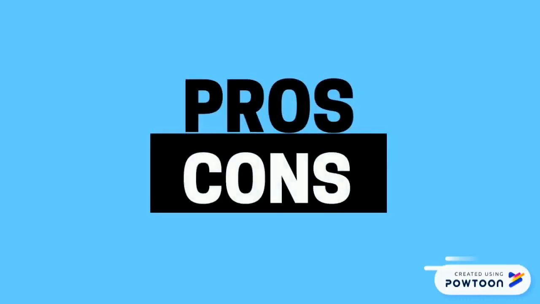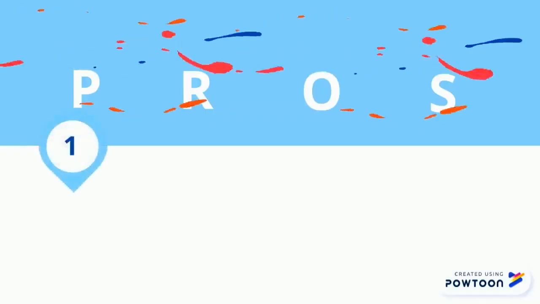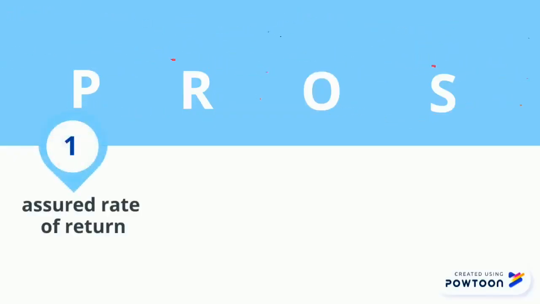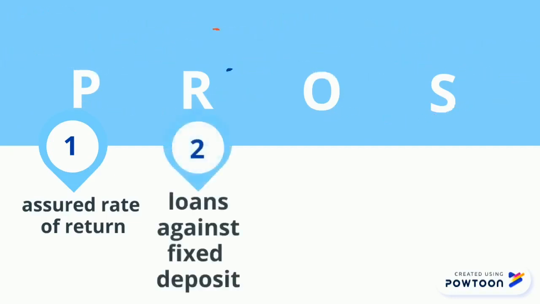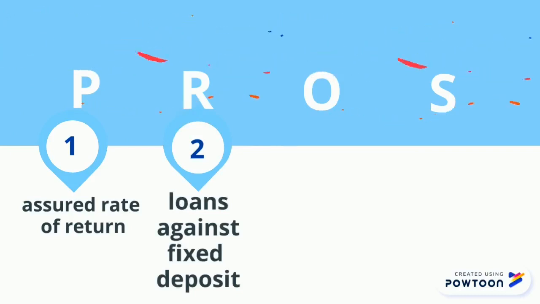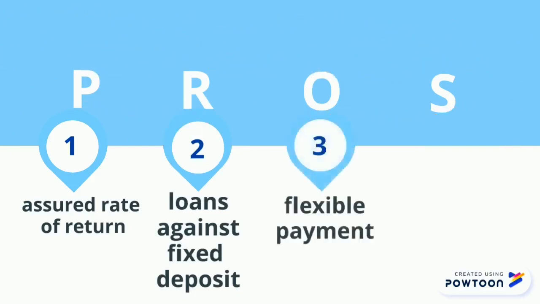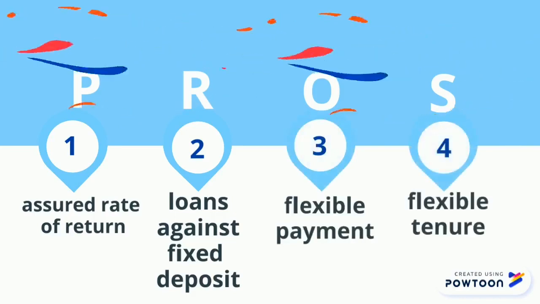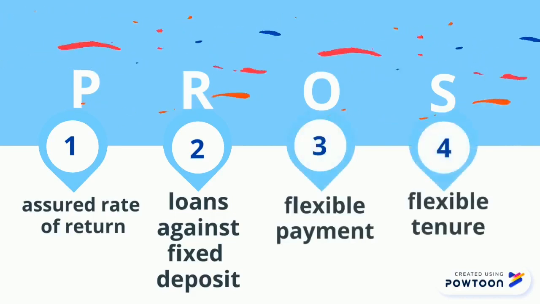Like savings, fixed deposit also has pros and cons. First, assured rate of return. You will be guaranteed the stated return. Second, loans against fixed deposit. You can take a loan up to 95% of the fixed deposit amount depending on the bank. It is also a flexible payment and tenure. Each bank has its own minimum tenure rules.